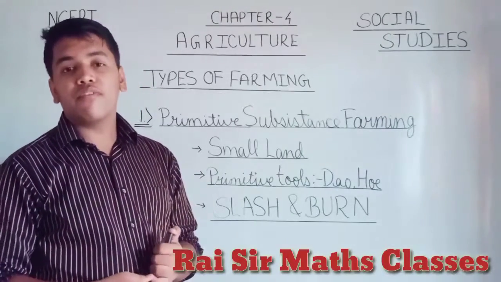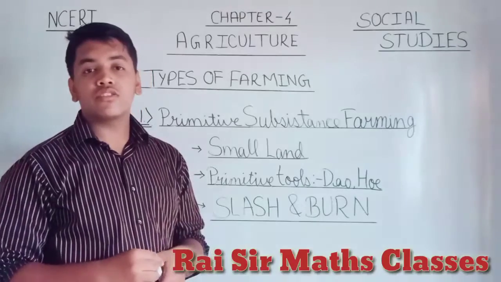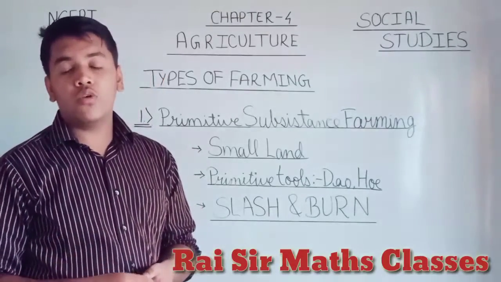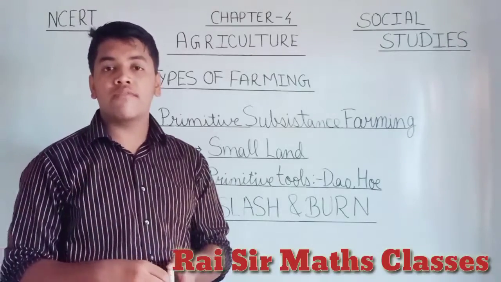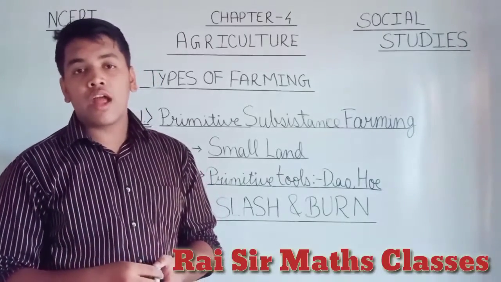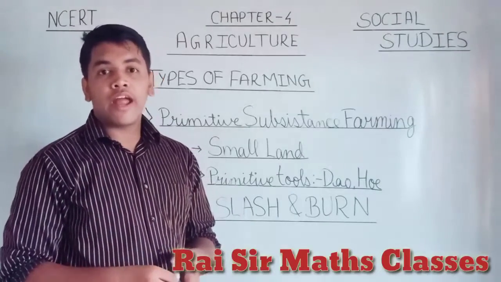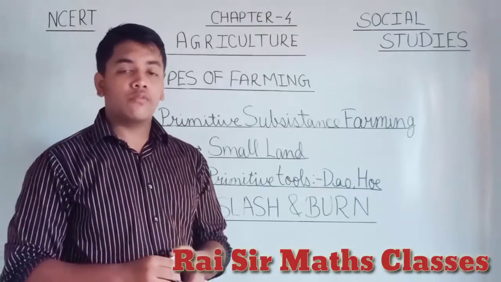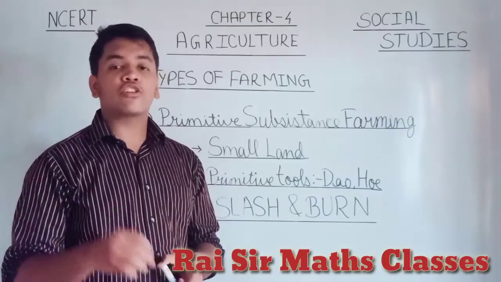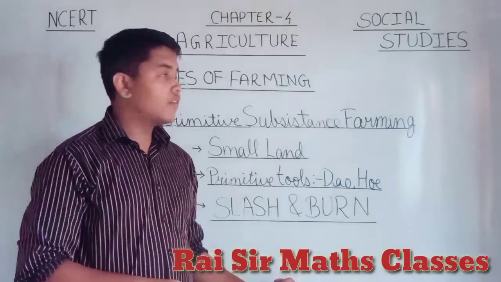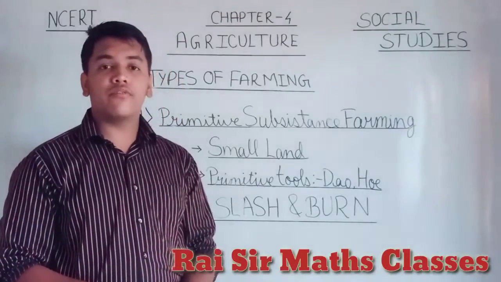Primitive subsistence farming is a kind of farming in which a small family or a community is required to cultivate on a small patch of land with primitive tools, and the primitive tools are the hoe and dao. What is it also known as? It is also known as slash and burn farming. So this is primitive subsistence farming.